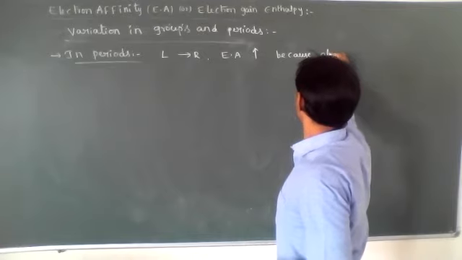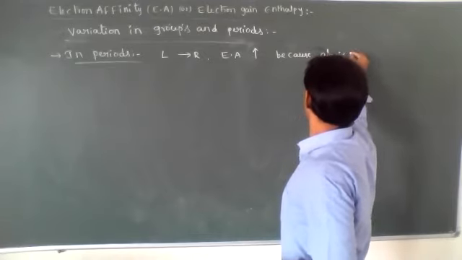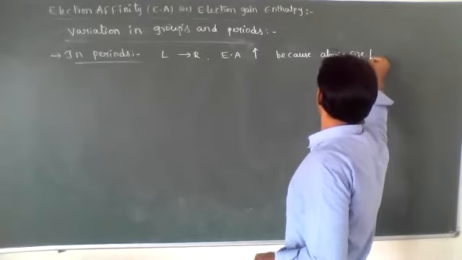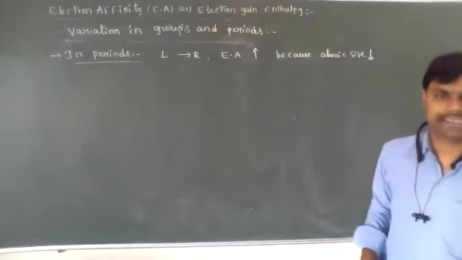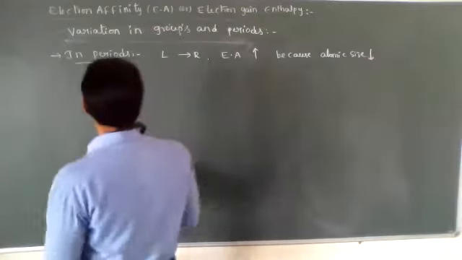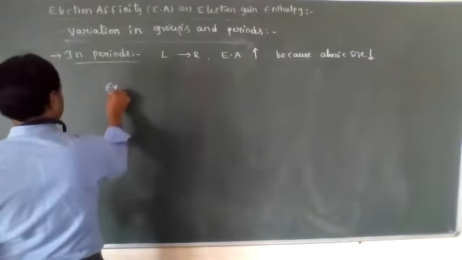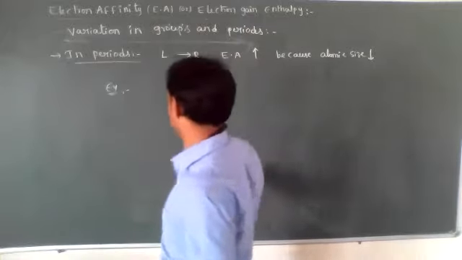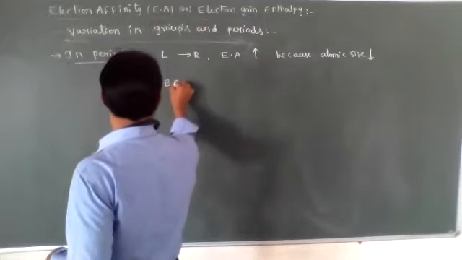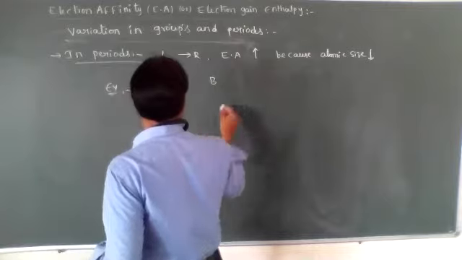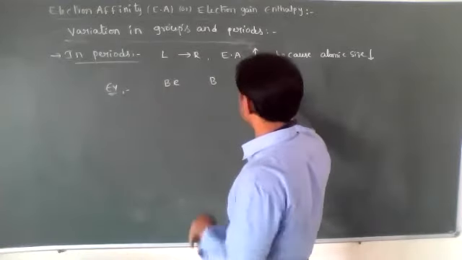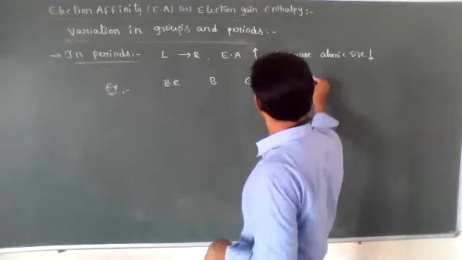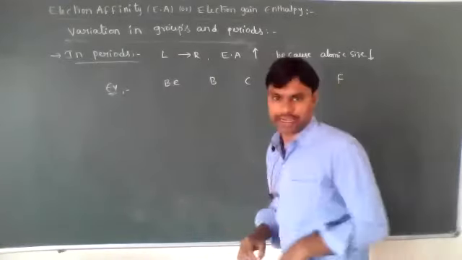because atomic size decreases. Let's see an example. For example, second period elements: beryllium, boron, carbon, nitrogen, oxygen, and fluorine.